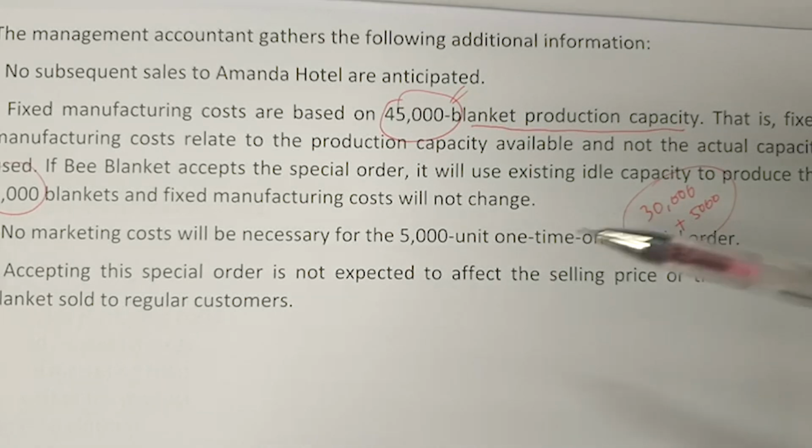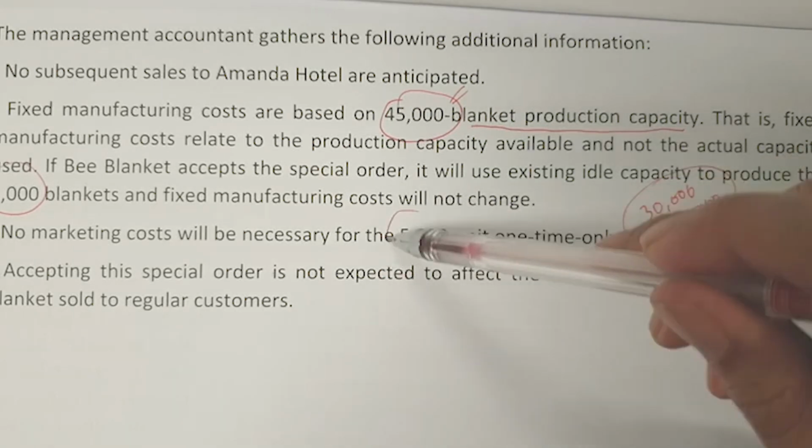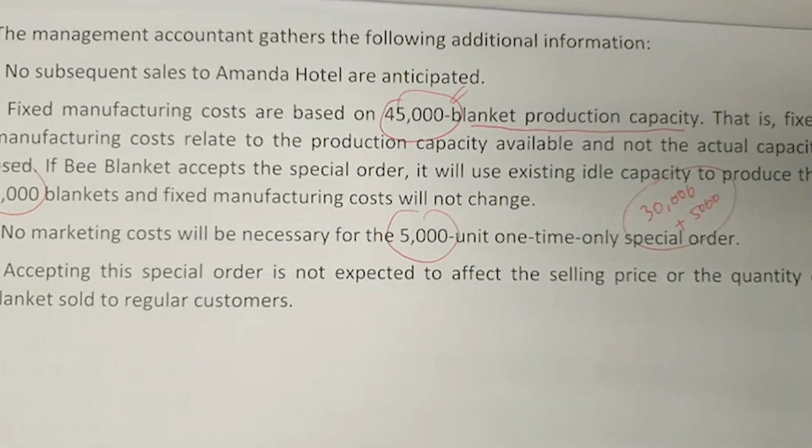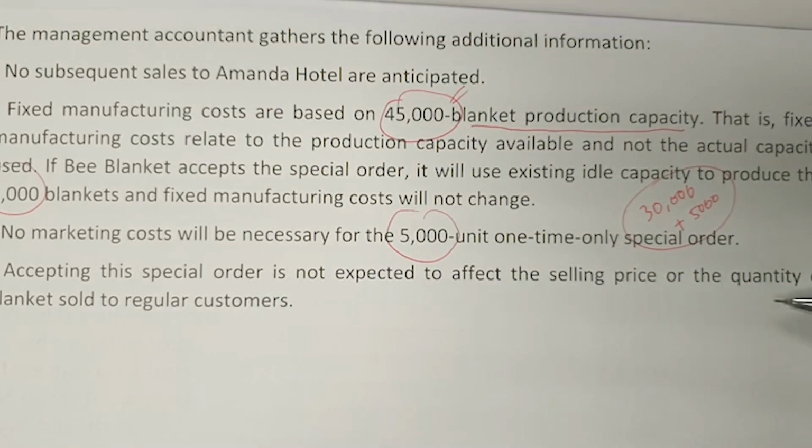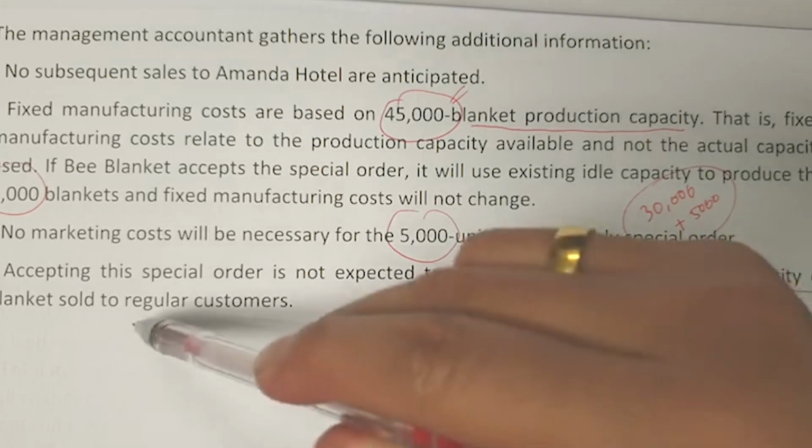Other than that, no marketing cost will be necessary for the 5,000 unit one-time only special order, because it is something specially direct, so we don't need to do any marketing. It is Amanda Hotel that came to the Bis Blanket company and wants to buy blanket from Bis Blanket Corporation. Accepting this special order is not expected to affect the selling price or the quantity of the blanket sold to regular customers.